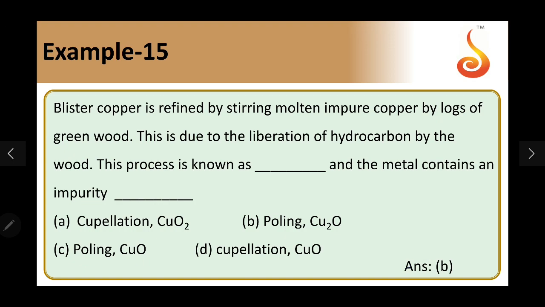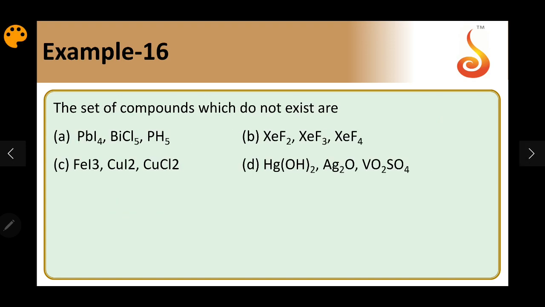Example 16. Moving to D and F block, the set of compounds which do not exist. So you have Hg, Ag, V and FeCl3, COI2. If you see carefully the options, PbI4. In PbI4, Pb is in +4 state. So for inert pair effect, it's actually a P block element, so inert pair effect will come into picture. Pb +2 is more stable than +4.